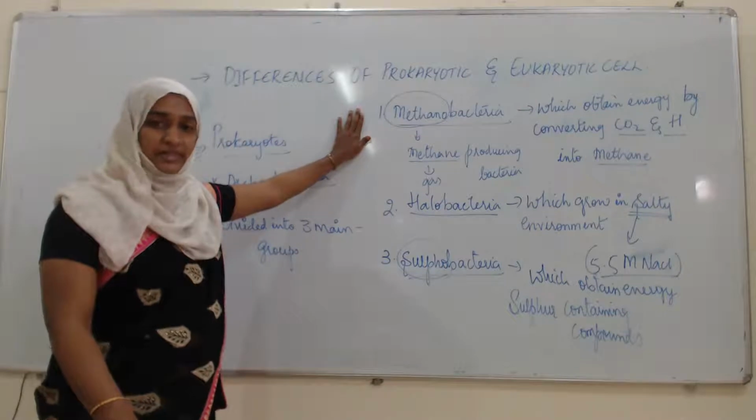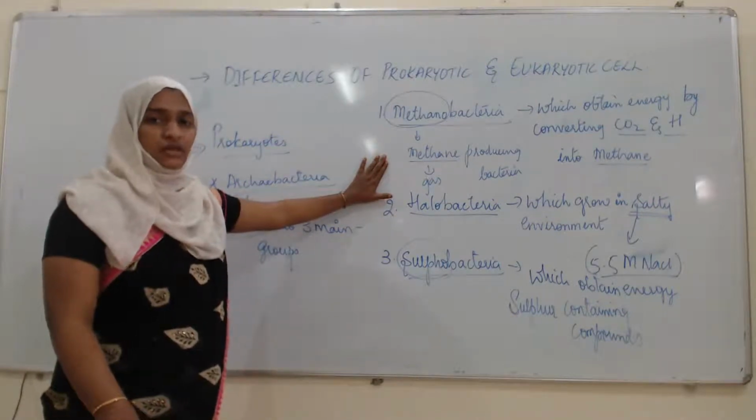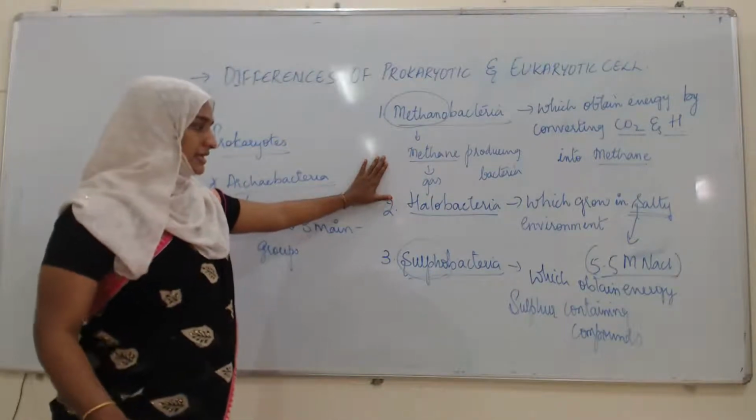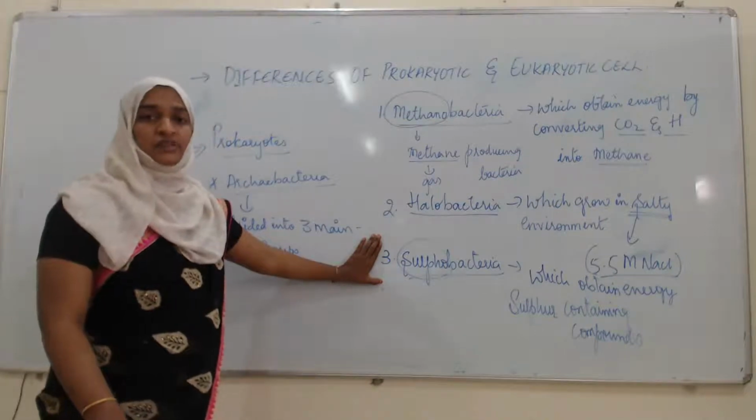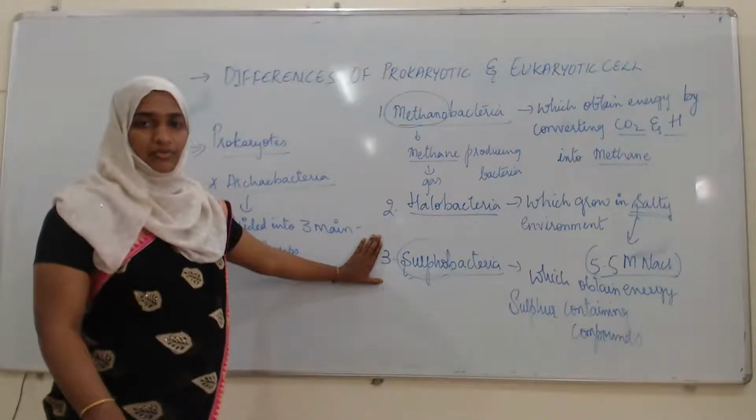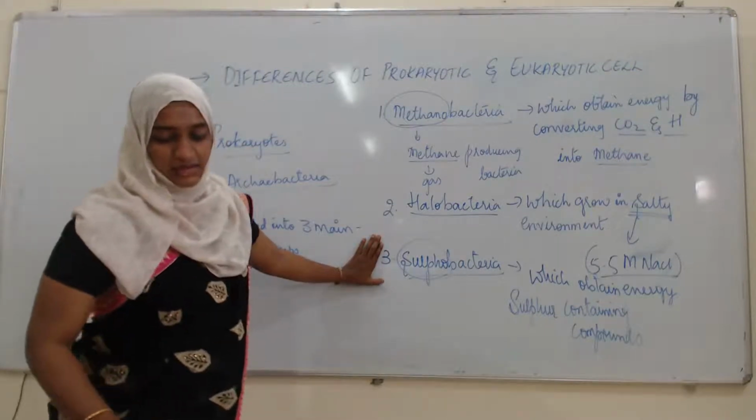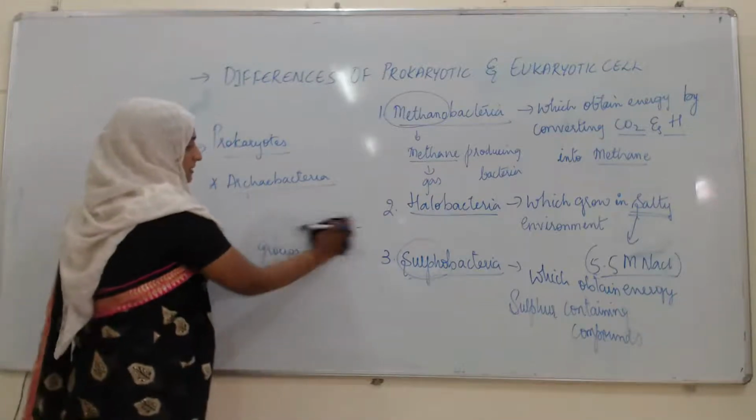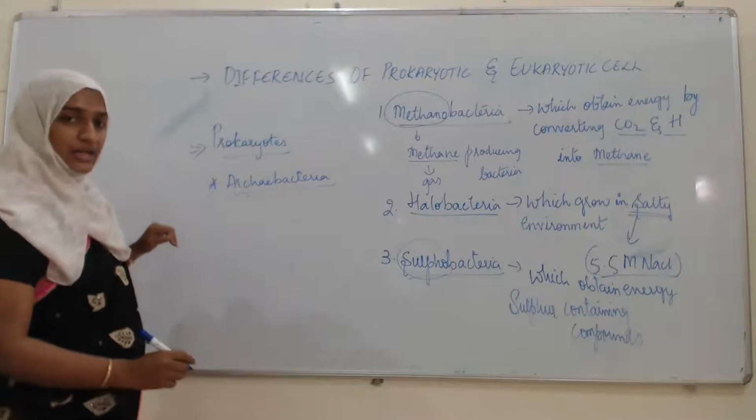Methanobacteria, which produce the methane. Halobacteria, which can live in the highly saline concentration, that is in the salty areas. Sulfobacteria, which obtain energy from the sulfur containing compounds. Except these, some of these archaea are the thermoacidophiles. Here we see, except these three classifications, some of the bacteria are